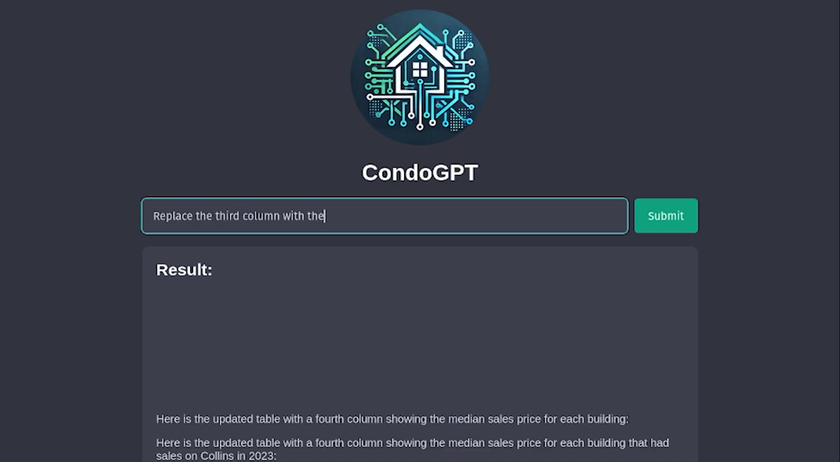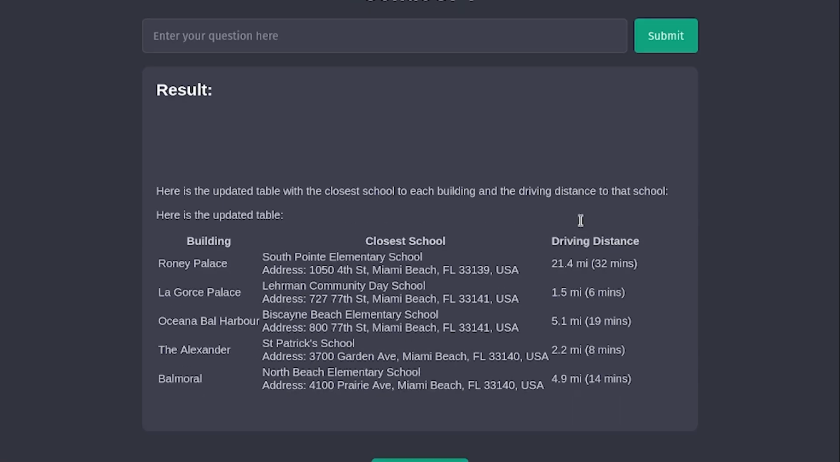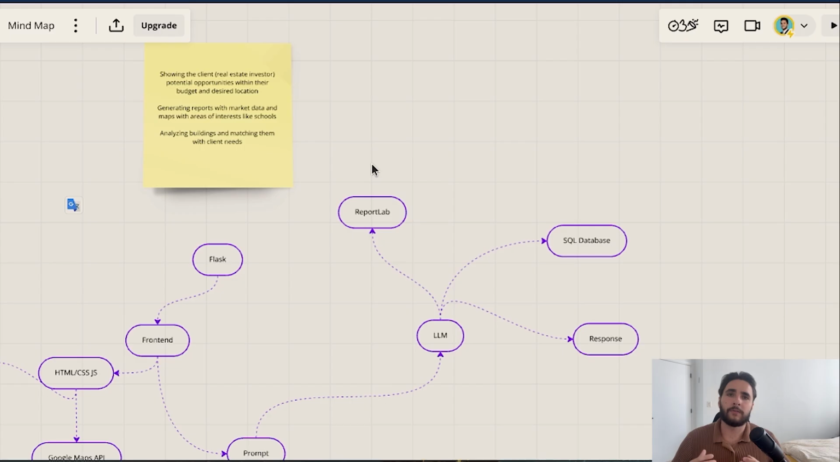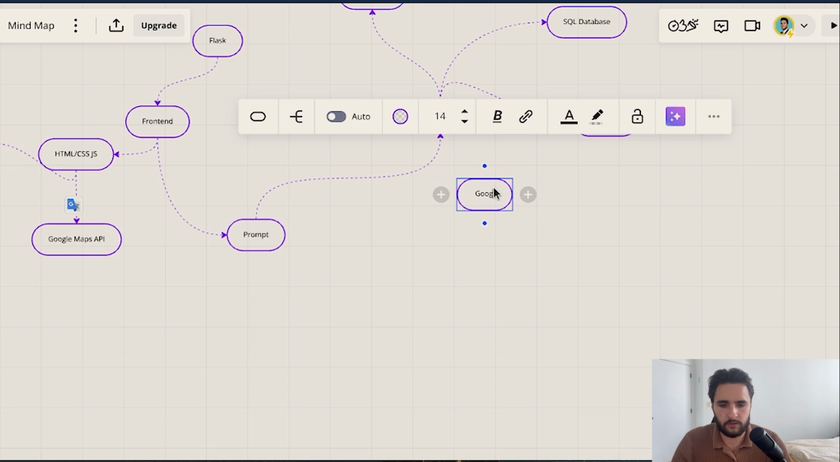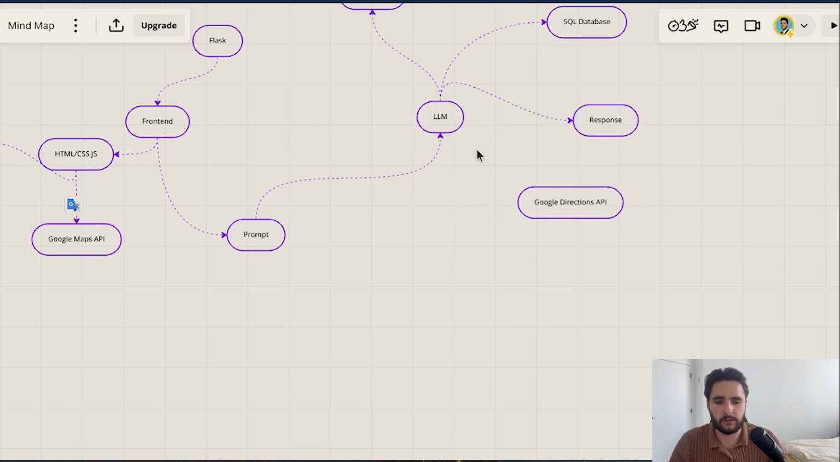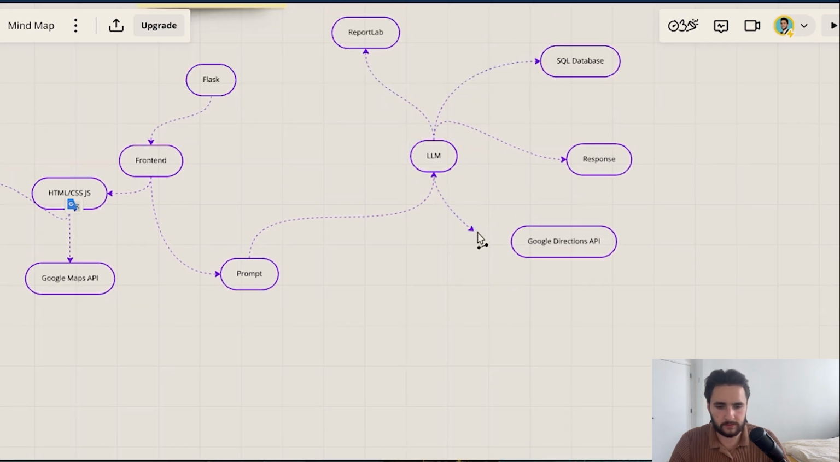Another useful feature in ConoGPT is the fact that you can prompt it to get the driving distance between 2 points. If you prompted out some of the top performing buildings, maybe you want to see the driving distance to the closest school for each building. For example, maybe you're trying to buy a home for your family. In that case, it will be very interesting to see the closest school to each building and how far you need to drive to drop off your kids there. And for this, there's a very useful Google Directions API we can use to get the driving distance between 2 points. And that's also something we'll prompt to, and it'll feed back into the LLM, and we'll get a response from that.